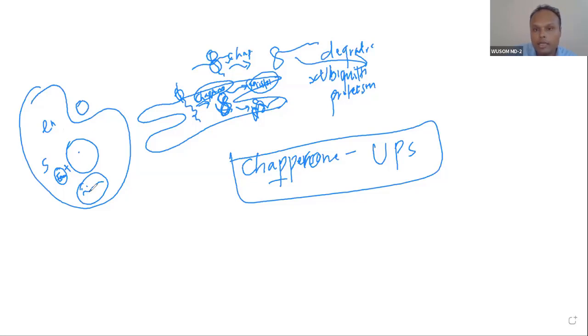These are hydrolases. Go and see the initial part of protein digestion, then you will find this. Okay. And proteasome system, you go and study yourself. I have also sent you some slides or some material on TBL. Go and review that material. These are very important things. We did not cover them in our lecture, but these are very important. Go and study chaperone, UPS system, and also lysosomal enzymes.